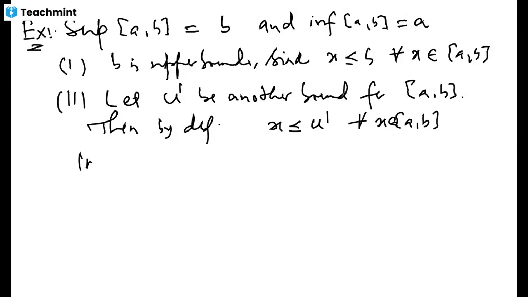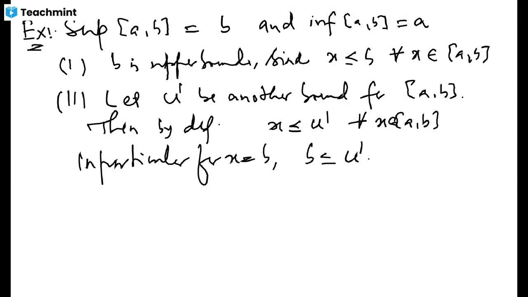So in particular, for x equal to B, B is less than or equal to U prime. And this is the requirement for B to be a supremum. Likewise, you can prove that the infimum of this closed interval [A, B] is A. So for any closed interval, the infimum is the left endpoint and the supremum is the right endpoint. Now let's look at the case of the open interval.